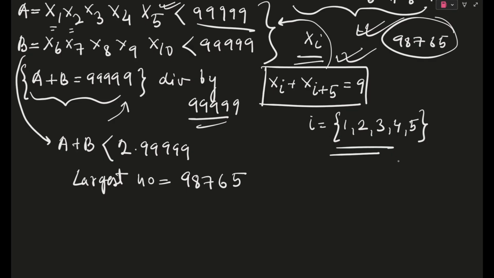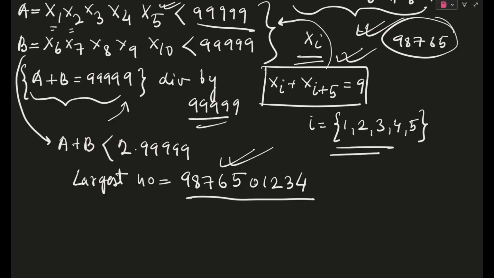And now we also need to keep these 5 digits maximum. So let's try out. If I take 1 2 3 4 0, no, it's not coming. 0 1 2 3 4. Yeah, I guess this will be the largest number: 98765 and 0 1 2 3 4.